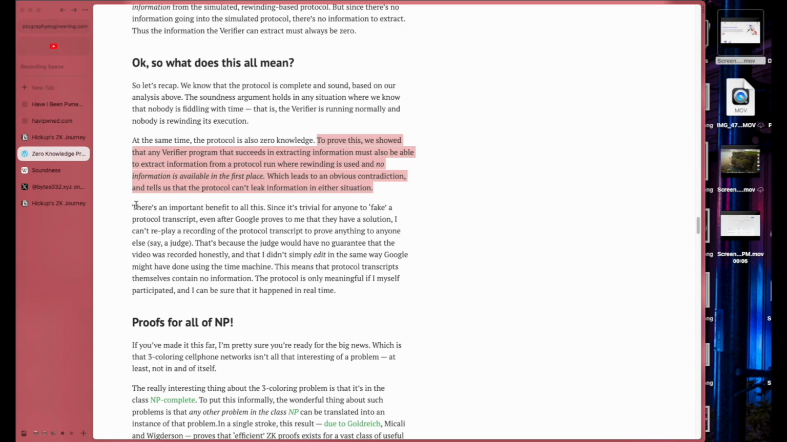There's an important benefit to all this, since it's trivial for anyone to fake a protocol transcript. Even after Google proves to me that they have a solution, I can't replay a recording of the protocol transcript to prove anything to anyone else, say a judge.